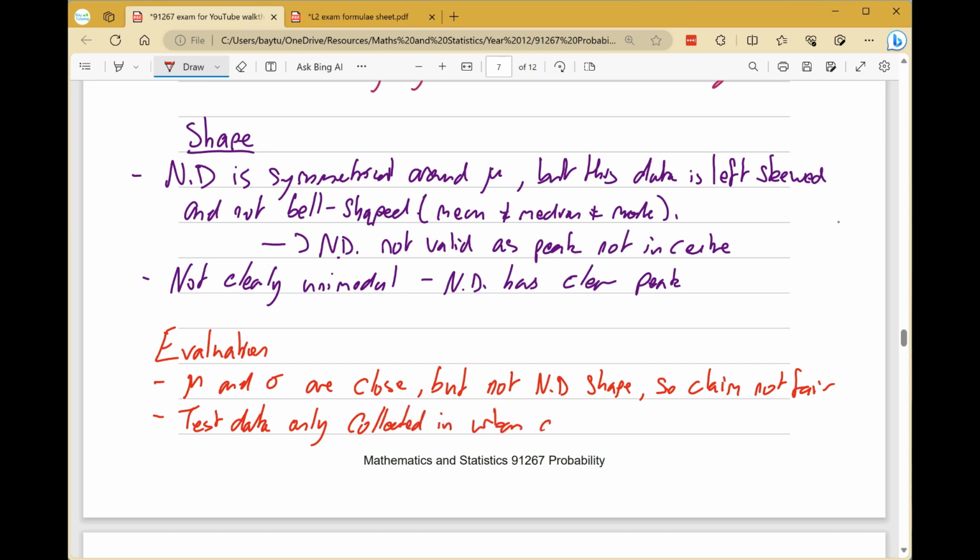Now what that means is that it doesn't mean that this data conclusively shows that the claim was not fair, because it could have been collected in a different way. So the manufacturer may have used data from a range of conditions.